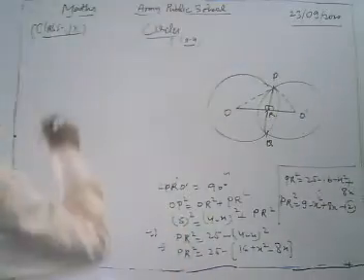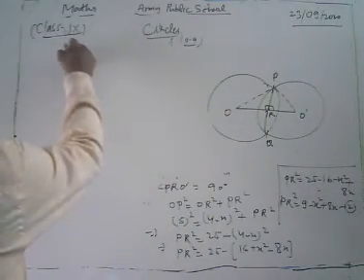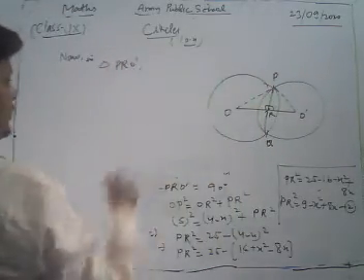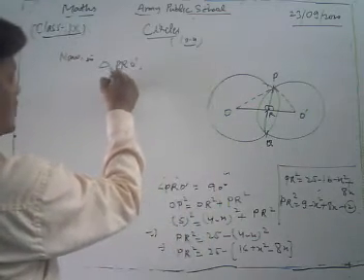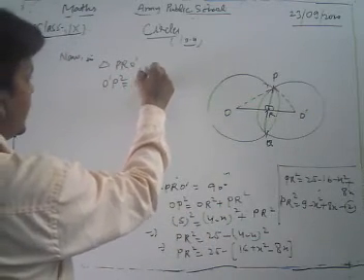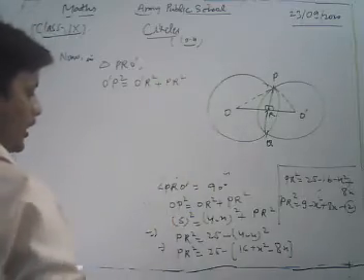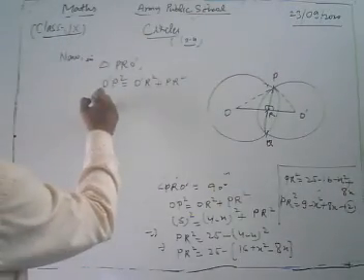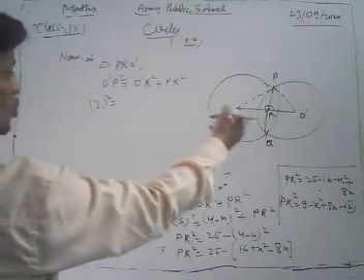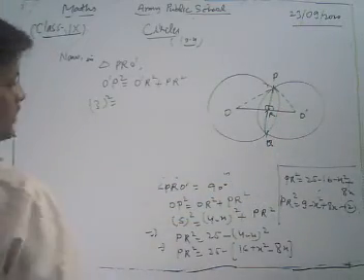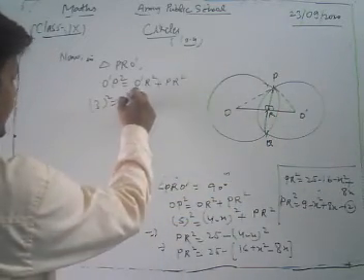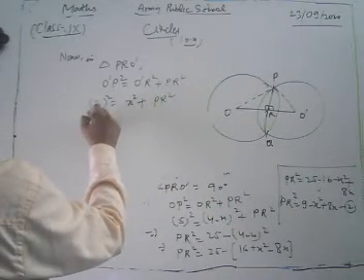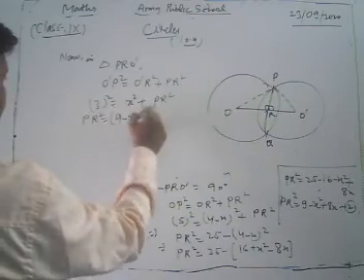Now look, in triangle PRO' we get, this is the hypotenuse, so O'P square is equal to O'R square plus PR square. Now look, O'P is what? O'P is 3, so we get 3 square is equal to O'R, which we take as X, so we write X square, and PR square as it is. Now we get PR square is equal to 9 minus X square. We take this as equation number 3.